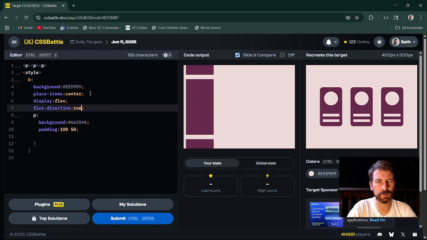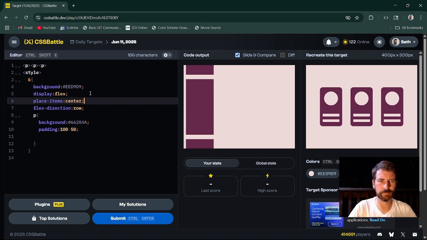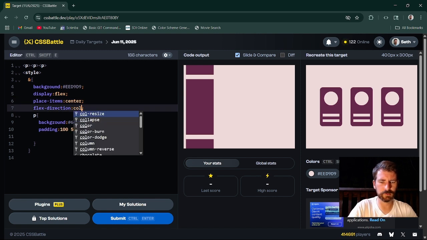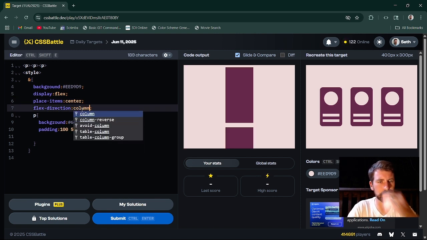Why are we not getting rows with flex? Of all the silly things. Okay. Maybe I typed in column wrong. No, now it's just putting it in the middle. How lovely. But I want you guys to line up.